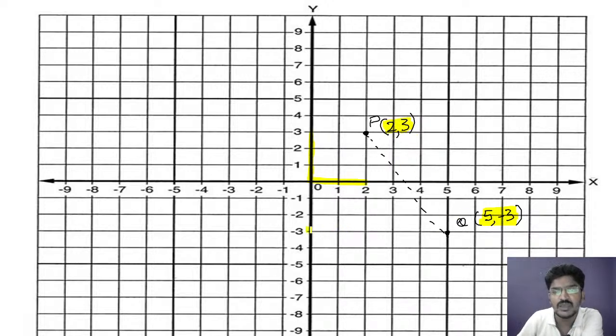In the same way, this is minus 3 and this is 5. So the y value is 5, the x value is minus 3. This is how we draw the points on the graph sheets, that is P is 2 comma 3 and Q is 5 comma 3.